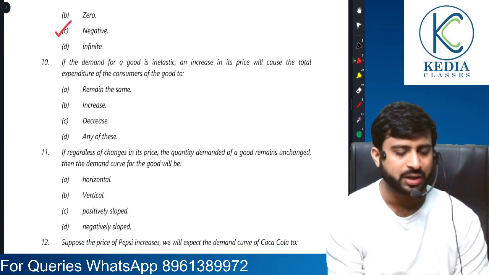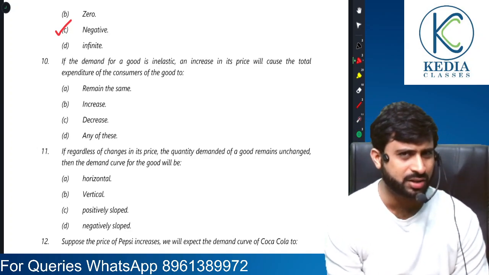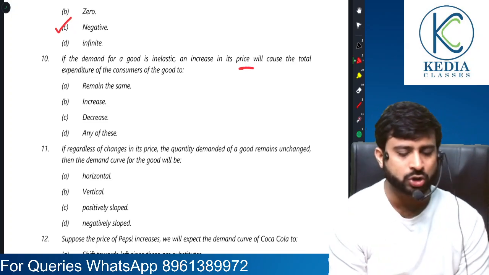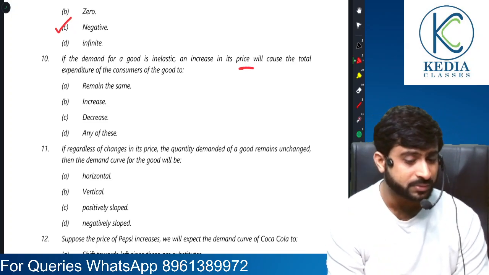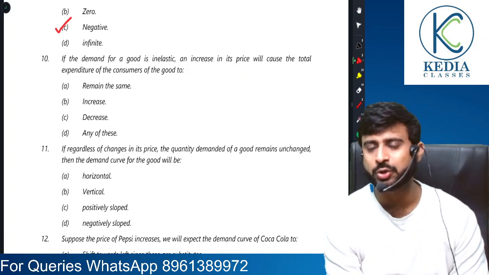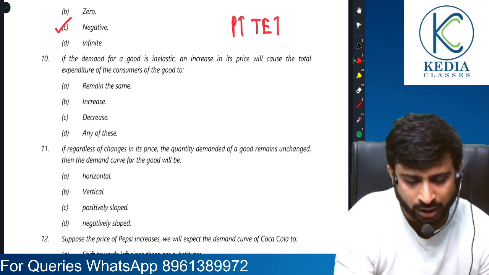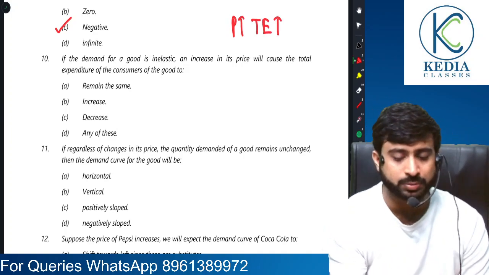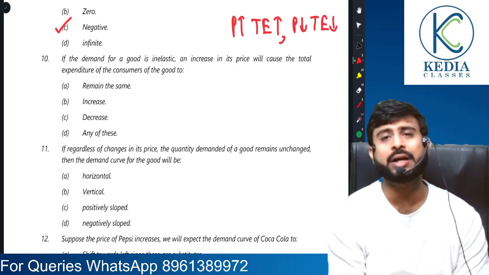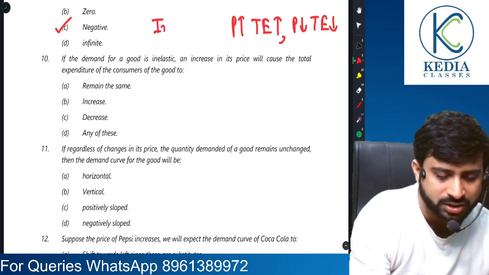Right, sir? If the demand for a good is inelastic, that is, even if price changes, there will not be much change in demand. An increase in price will cause the total expenditure to... Okay, this is not the percentage method, this is the total expenditure method. Let me revise total expenditure with you. If there is a direct relationship between price and total expenditure, that is, a rise in price leads to a rise in total expenditure, or a fall in price leads to a fall in total expenditure, that, my dear students, is a case where we talk about inelastic demand.